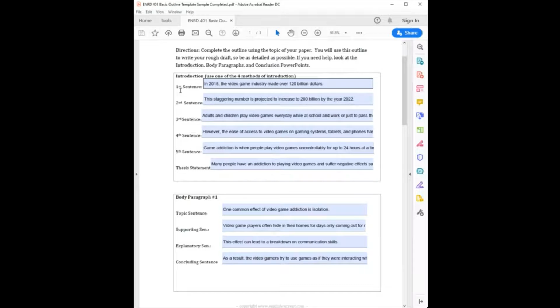So then my second sentence gets a little bit more specific and talks about what's projected to be made in the year 2022. The third sentence, continuing with being specific, talks about how adults and children play video games every day while at school just to pass the time. And then, being extremely specific, we go to how easy it is to access video games, and because it's so easy to access them, it leads to an increase in video game addiction. So now we've gotten to the actual topic.